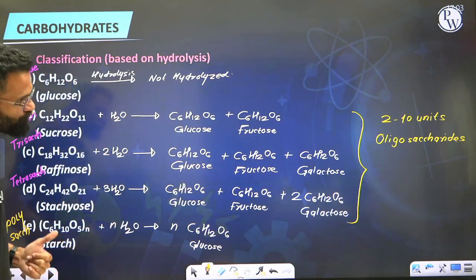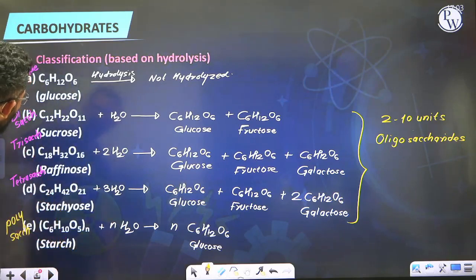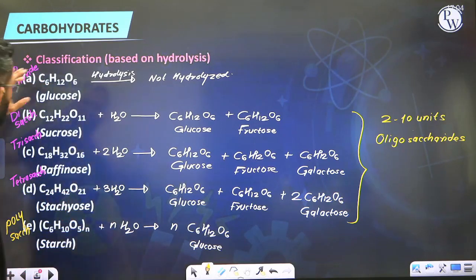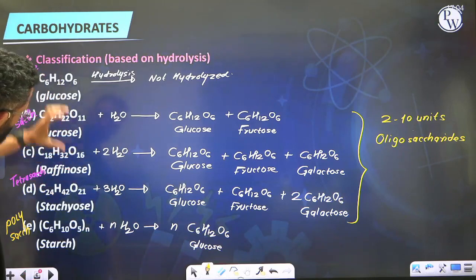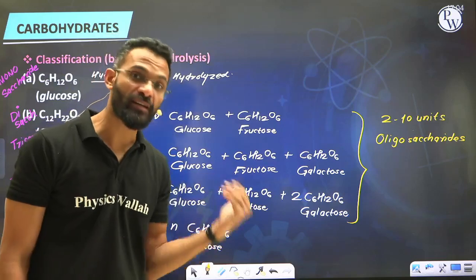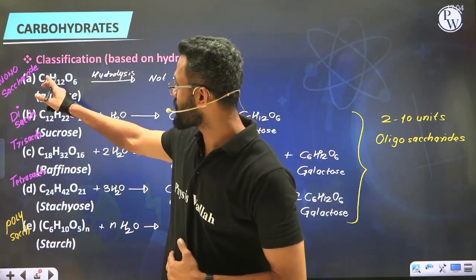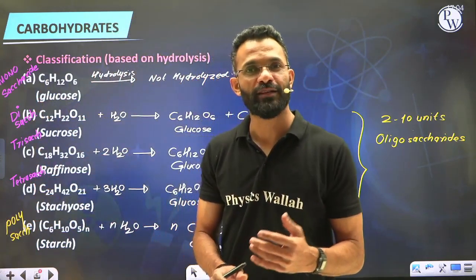Now look, if you compare the properties of monosaccharides and oligosaccharides, for example glucose, sucrose, raffinose, stachyose, you will find the properties of all these monosaccharides and oligosaccharides perfectly match the properties of sugars.